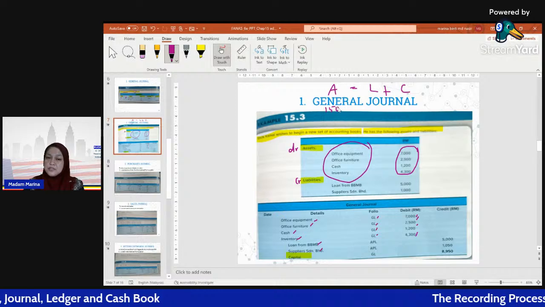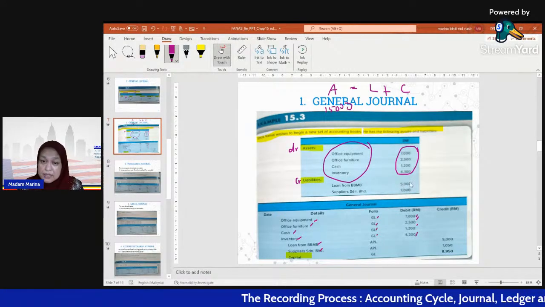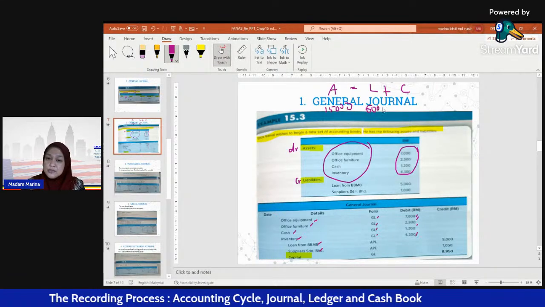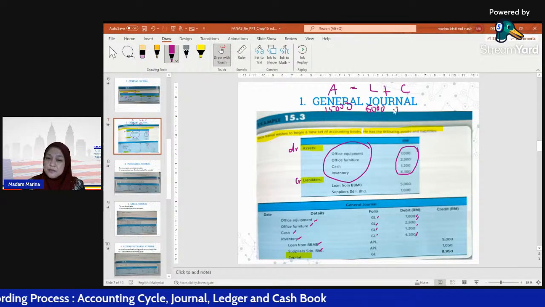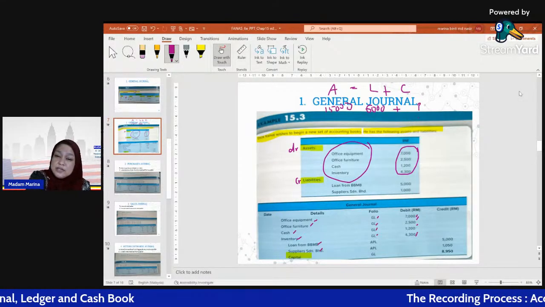Okay, liability, how much is the liability? You can also add here, liability is only 6,450. So can we calculate what is the capital value here?